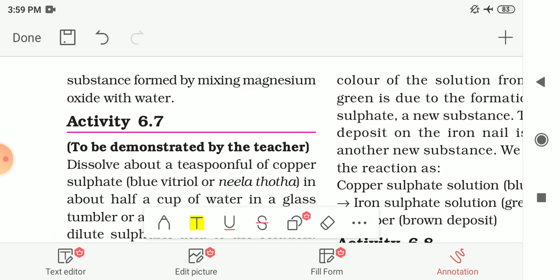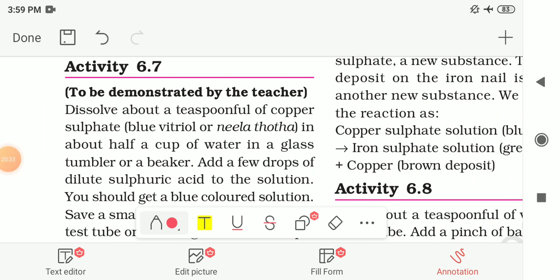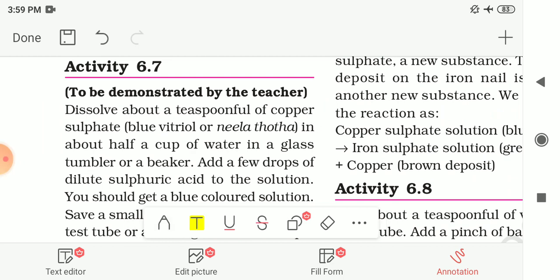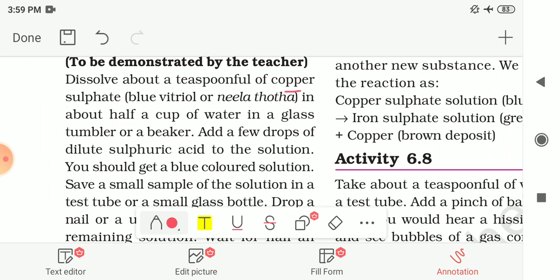Now another activity, or example, of this kind of change is given to you in activity number 6.7. This activity should also be demonstrated by the teachers only. You should not try this at your home. For this activity, dissolve about a teaspoonful of copper sulfate in about half a cup of water in a glass tumbler or a beaker. Copper sulfate is also known as blue vitriol or Neela Thotha.